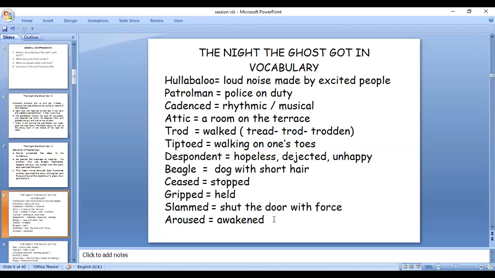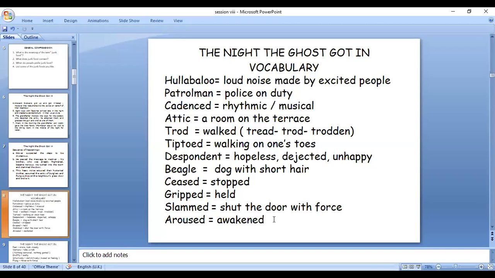And then seized, good word. Stop, seized, came to an end. Seized, stop. Gripped means held. Grip, held. Hold, held. Slammed, shut the door with force. And aroused, awakened, just awakening somebody. The noise aroused the mother, hysterical mother sleeping. The slamming of the door aroused.